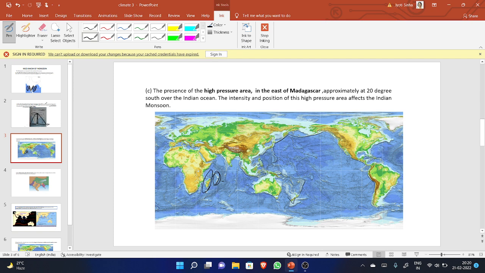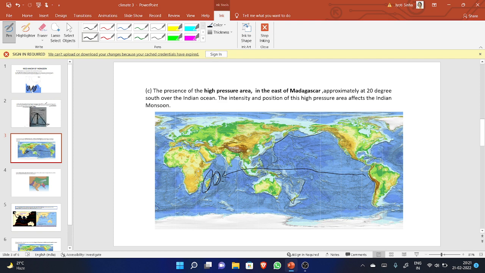What happens? The intensity and position of this high pressure area affects the Indian monsoon. The normal nature of the ocean current is to blow from South America to Madagascar.